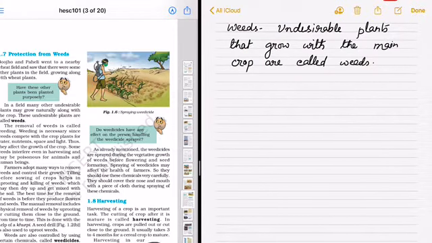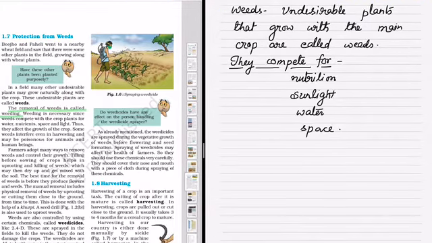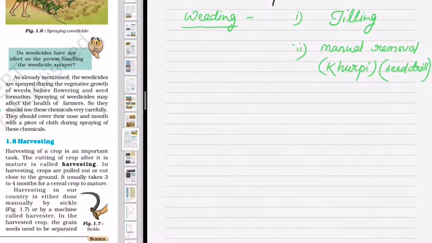Now that we have watered the crop, some unwanted plants will also grow with the main crop. They are called weeds. They compete with the main crop for nutrition, sunlight, water and space. We have to remove the weeds. This process is called weeding. For this we do tilling, that is upturning of the soil. Then manual removal can be done by khurpi, or seed drills on a large scale. We can also use weedicides like 2,4-D, which kills only the weed without harming the soil.